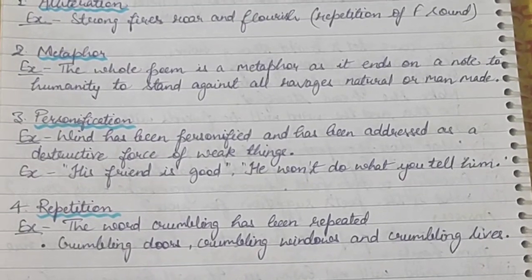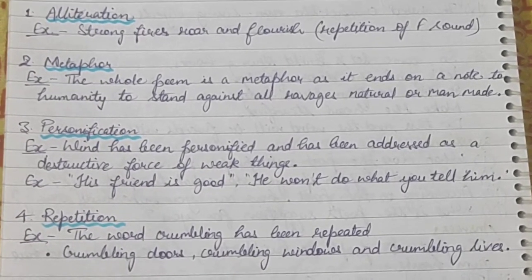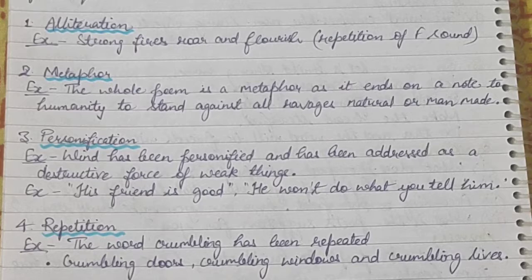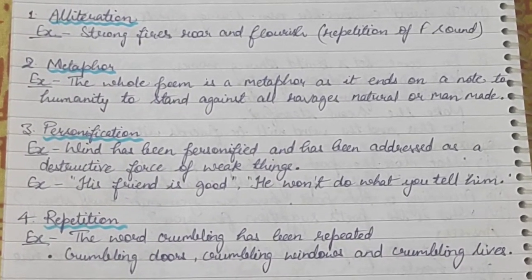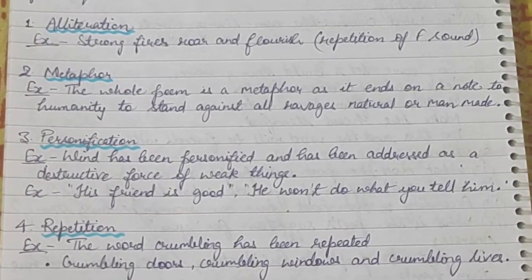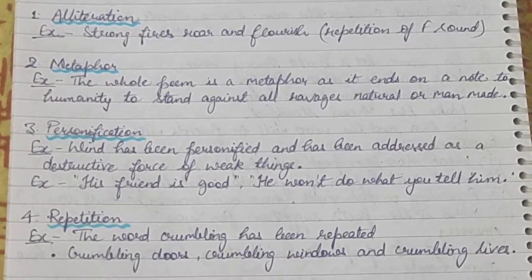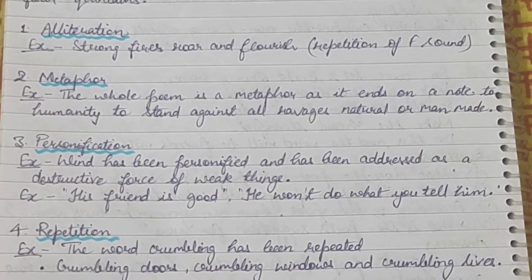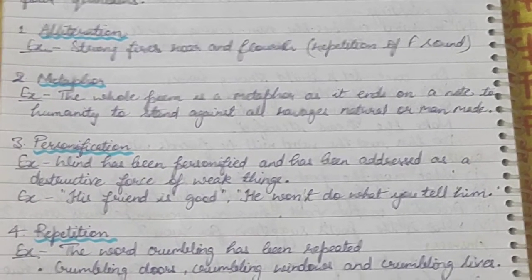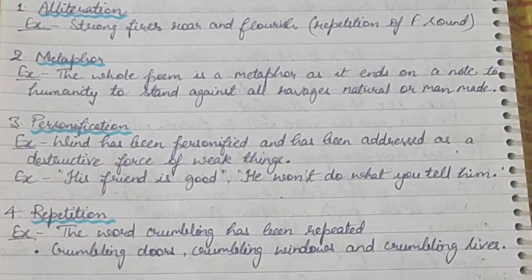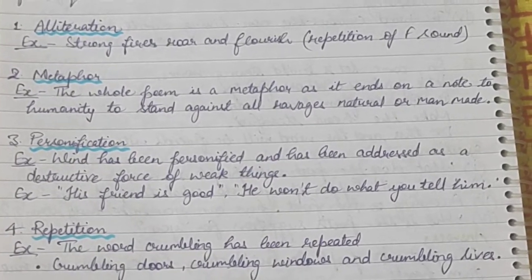Now the last poetic device which is used in this poem Wind is repetition. Repetition means when there is a repetition of words. The word crumbling has been repeated in this poem. We can see one or two lines where this word crumbling is used again and again, and the example is crumbling doors, crumbling windows, and crumbling lives. Okay, so there are four poetic devices which have been used in this poem. These are alliteration, metaphor, personification, and repetition.